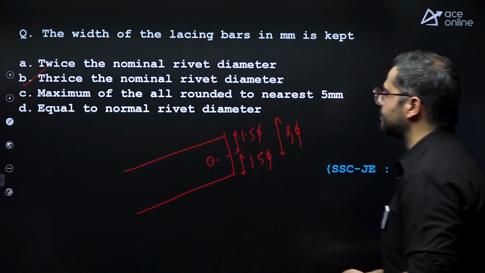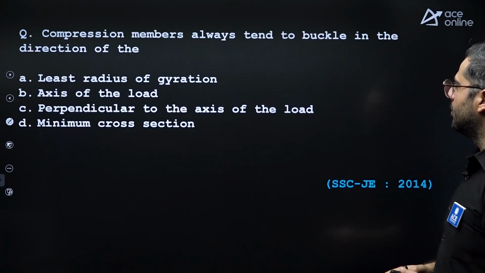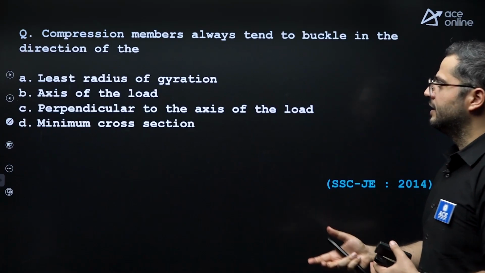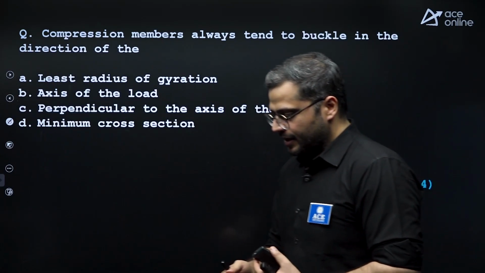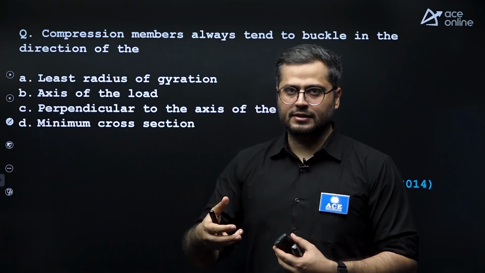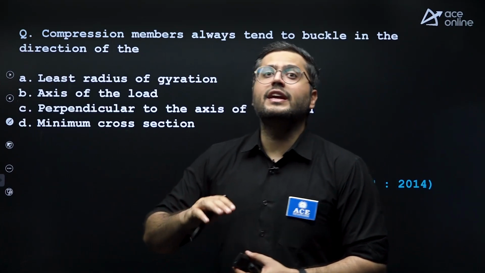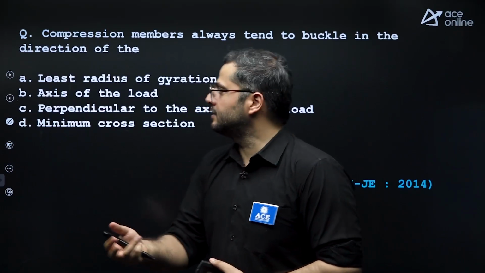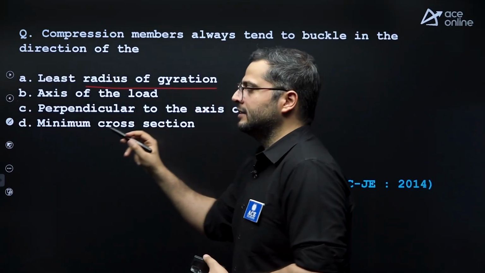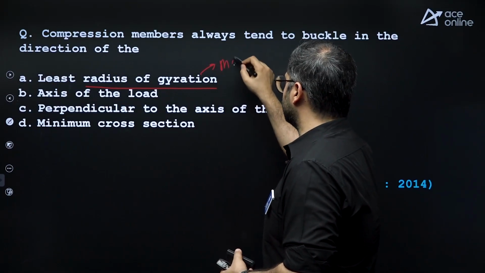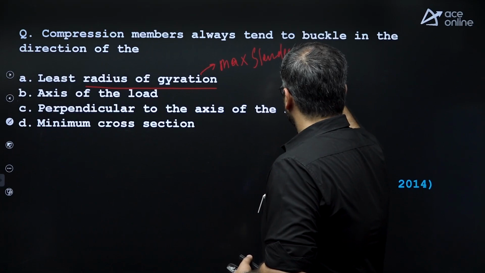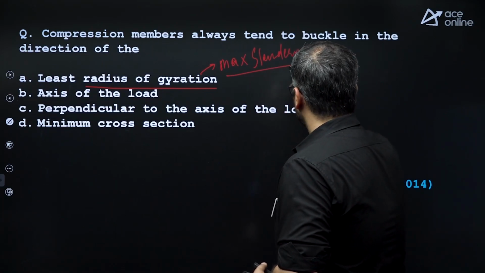Option B. A compression member always tends to buckle in the direction of, right? A compression member always buckles corresponding to the weakest axis. And about the weakest axis, you will get least radius of gyration and maximum slenderness ratio, keeping the length constant, right?